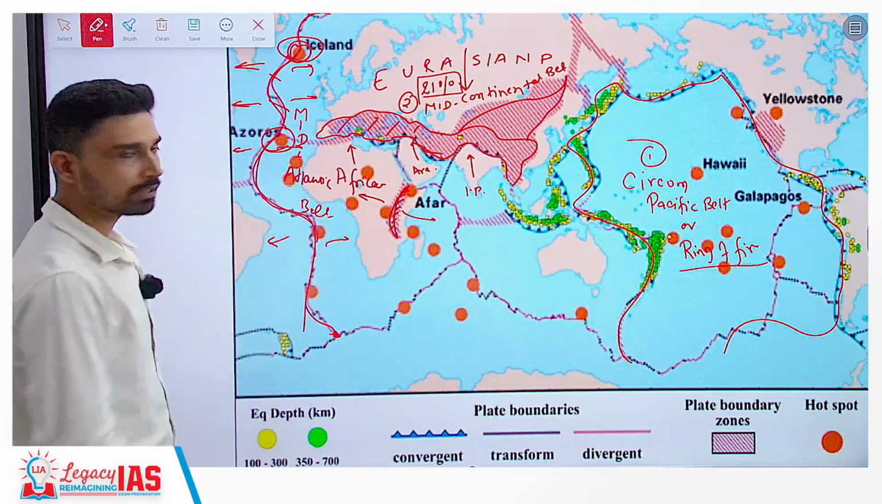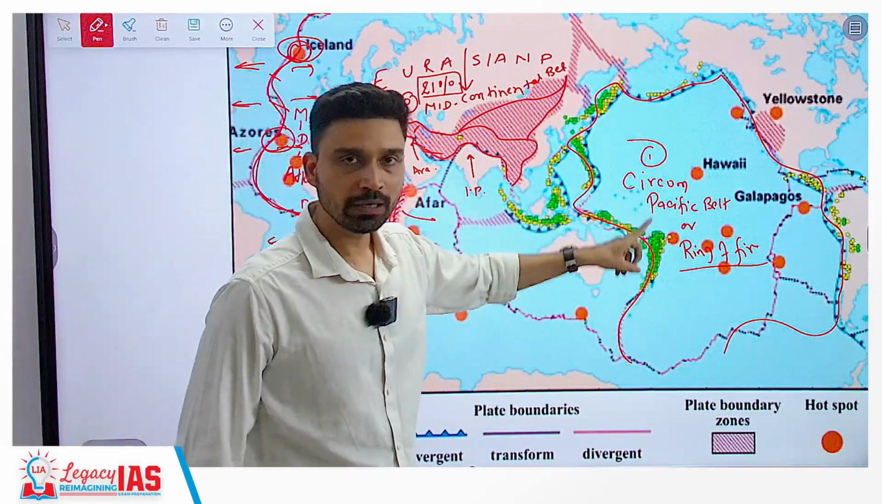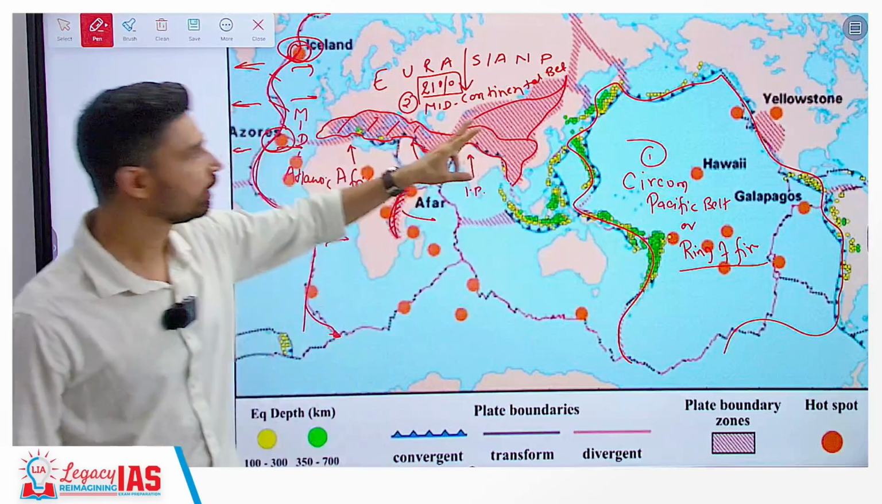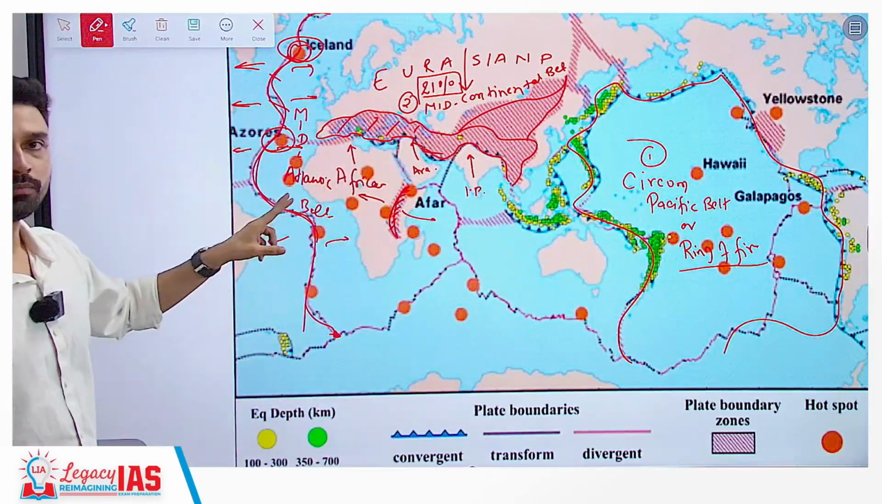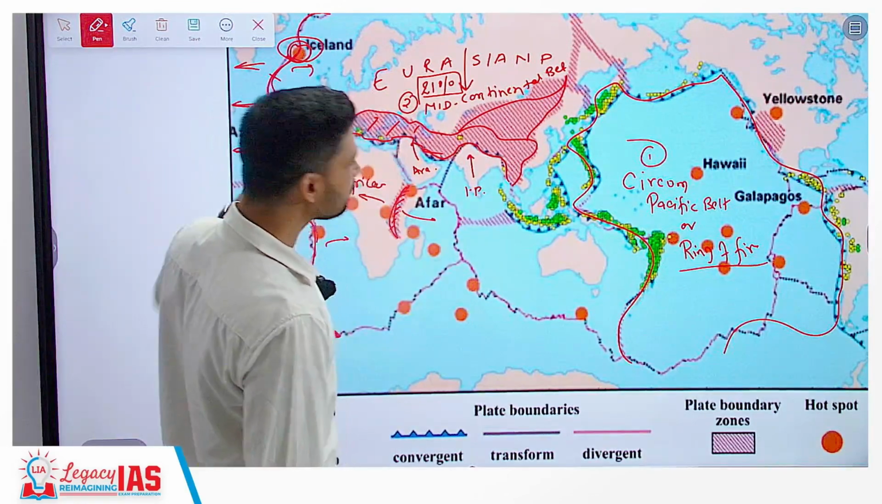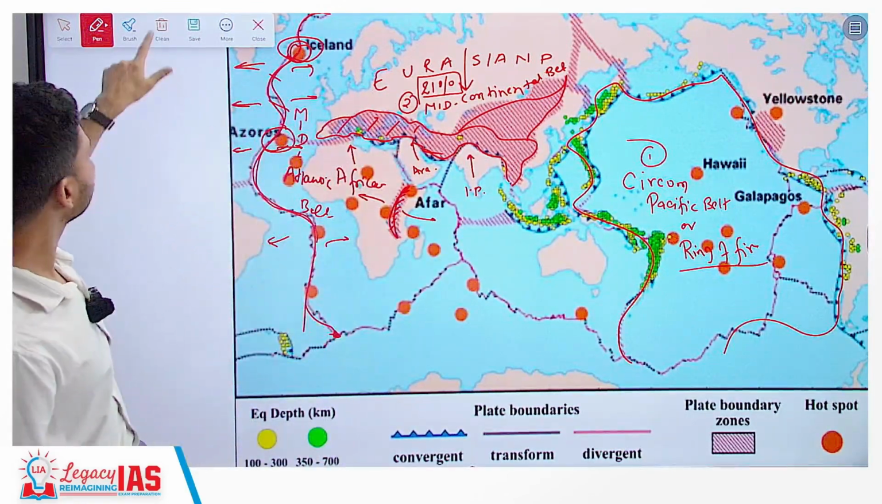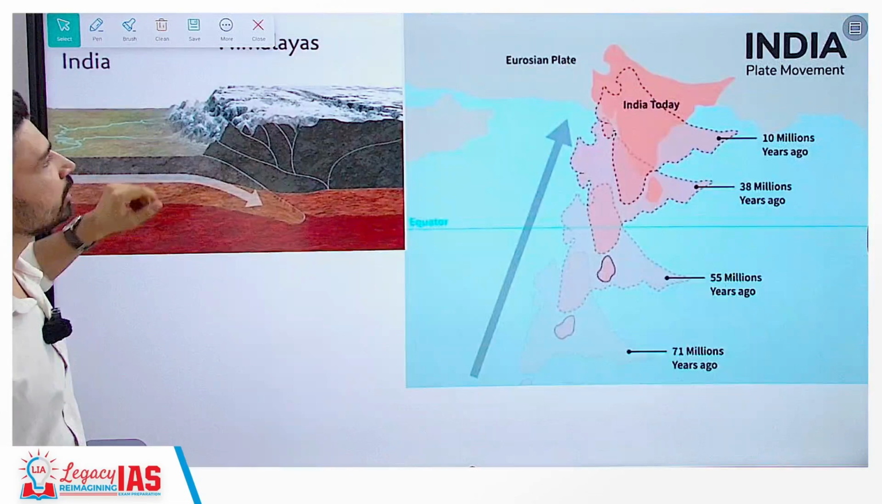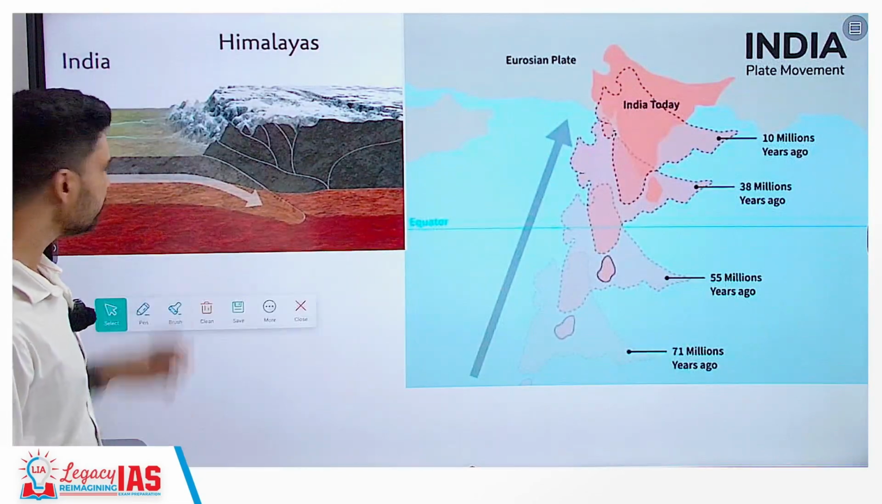So, what we have discussed: the Circum-Pacific belt around the circumference of the Pacific Ocean, the mid-continental belt, the mid-Atlantic belt, and the East African belt. These are the major belts where you encounter the majority of global earthquakes. Now, let us try to look at India.